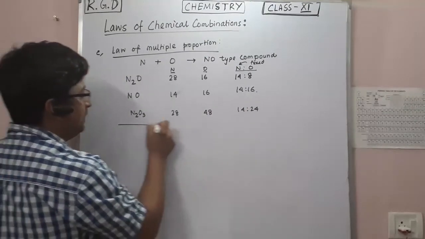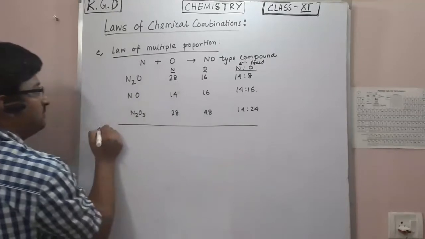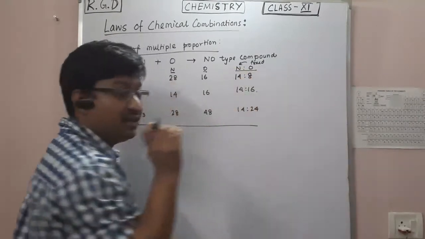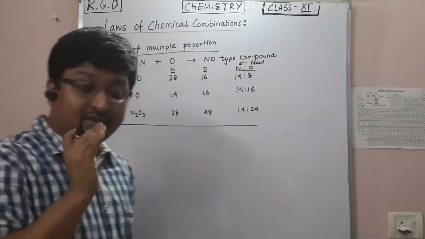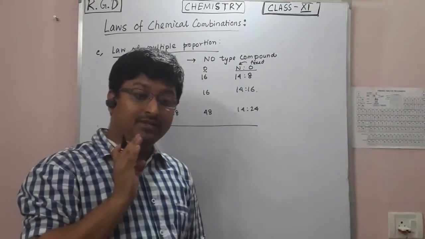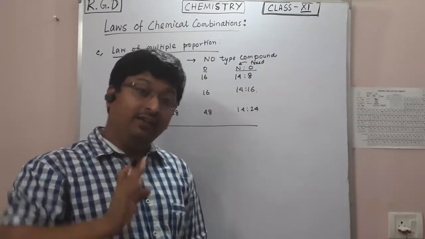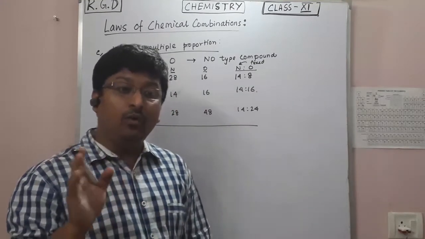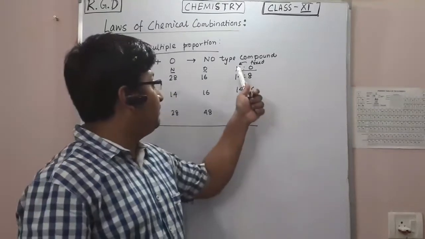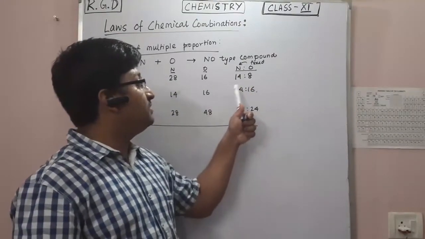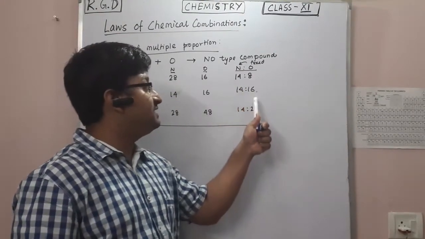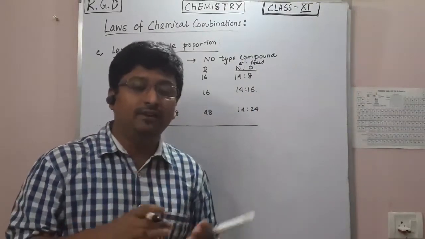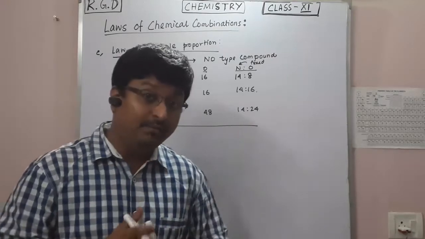But let's reverse this. Here I fixed the nitrogen. In the law, if the mass of one of the elements is fixed, then the other bears a whole number ratio. That means if I fix nitrogen here, the ratio is a whole number. You see, 8, 16, 24. I get a whole number. But if I do the reverse and fix the oxygen, will it bear it?